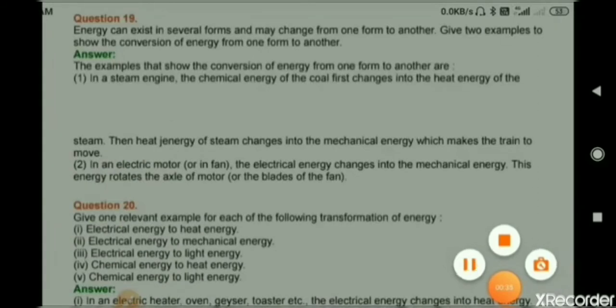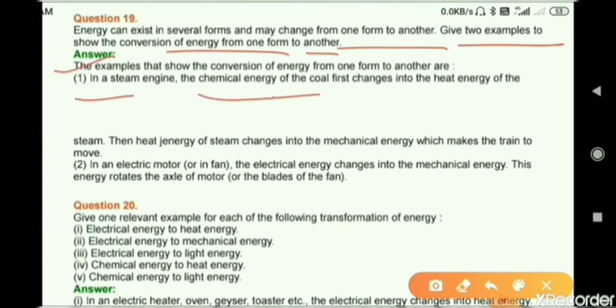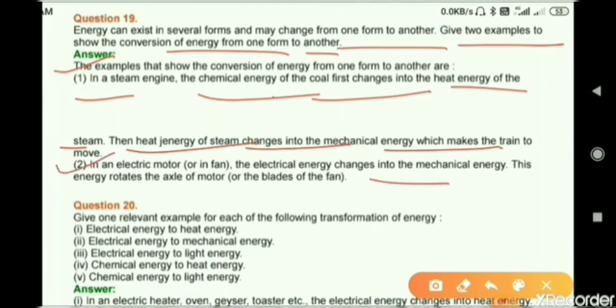Next question. Question number 19. Energy can exist in several forms and may change from one form to another. Give 2 examples to show the conversion of energy from one form to another. Answer. In a steam engine, the chemical energy of the coal first changes into heat energy of the steam. The heat energy of the steam changes into the mechanical energy which makes the train move. And second, in an electric motor or in a fan, the electrical energy changes into mechanical energy. This energy rotates the axle of the motor or the blades of the fan.